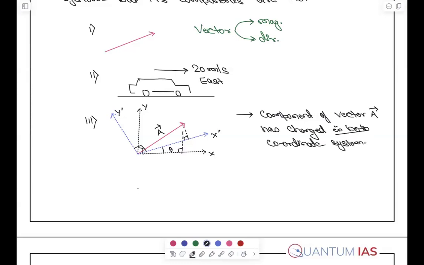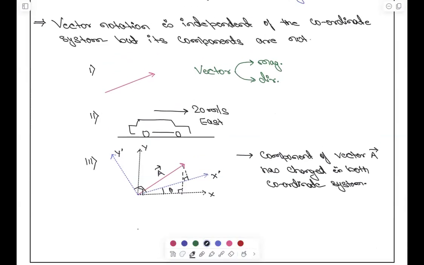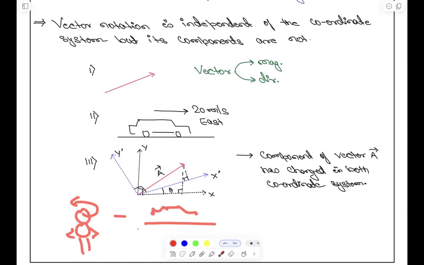Now tell me one thing. Is the vector changing? How do we describe the vector? Look at its length, its length is still the same, and the direction it is pointing is still the same. So if you are changing the coordinate system, that means you are rotating your head. When you rotate your head, if a biker is going by from this side, will it change its motion? No, it will not change its motion.